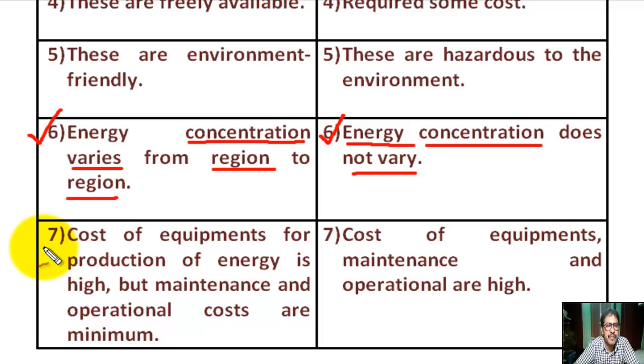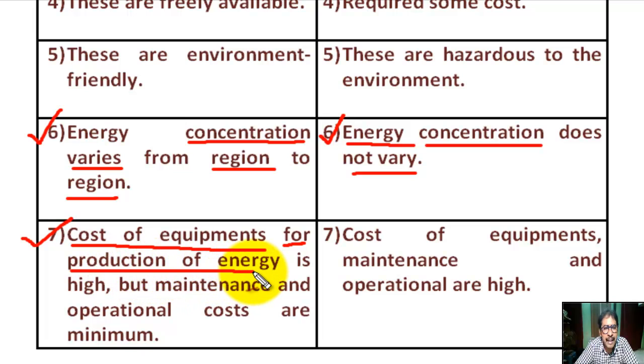Number seven, for renewable sources of energy, here cost of equipment for production of energy is high, but maintenance and operational costs are minimum. Okay.